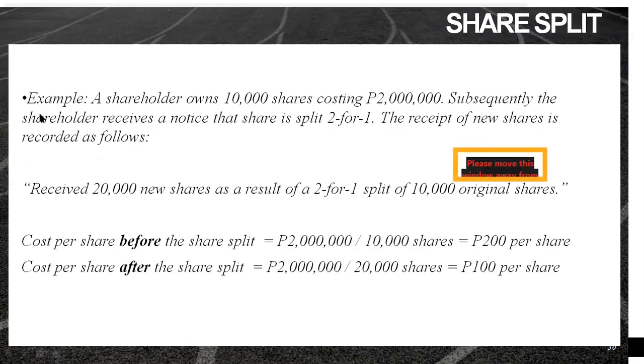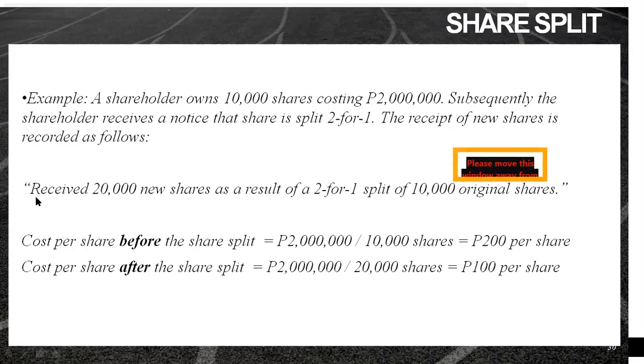So, meron tayong example nito. A shareholder owns 10,000 shares costing 2 million. Subsequently, the shareholder receives a notice that the share is split 2 for 1. So, the receipt of the new share is recorded as follows. From 10,000, magiging 20,000 na siya kasi 2 for 1. To record that, memo entry lang siya.